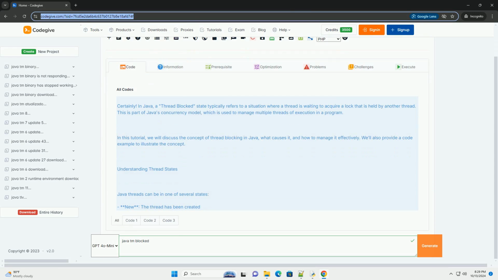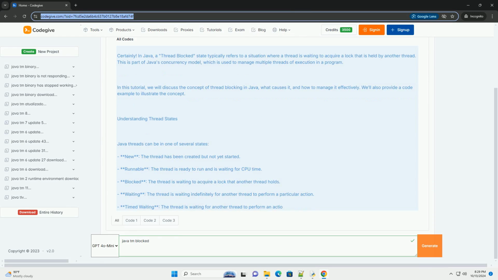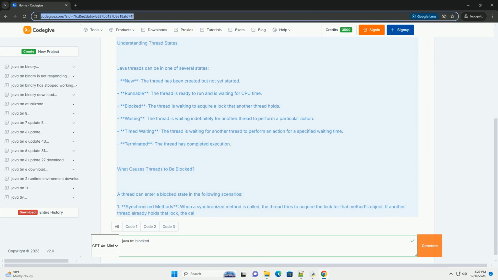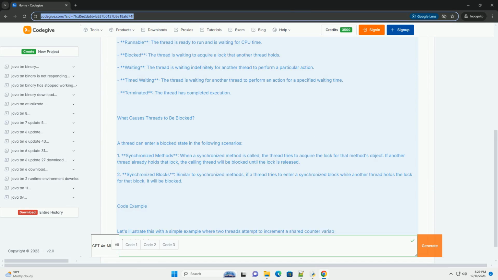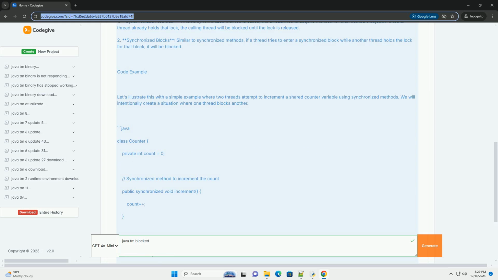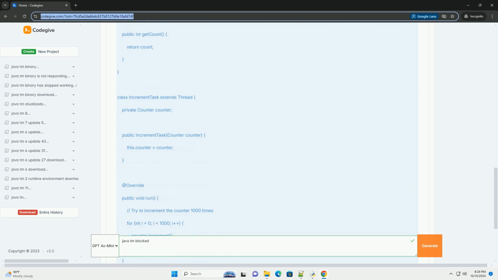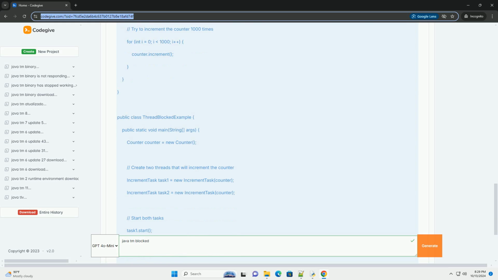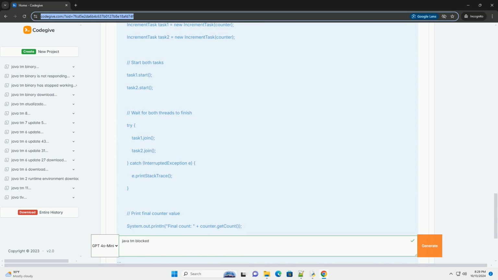Certainly. In Java, a thread block state typically refers to a situation where a thread is waiting to acquire a lock that is held by another thread. This is part of Java's concurrency model, which is used to manage multiple threads of execution in a program. In this tutorial, we will discuss the concept of thread blocking in Java, what causes it, and how to manage it effectively. We'll also provide a code example to illustrate the concept.